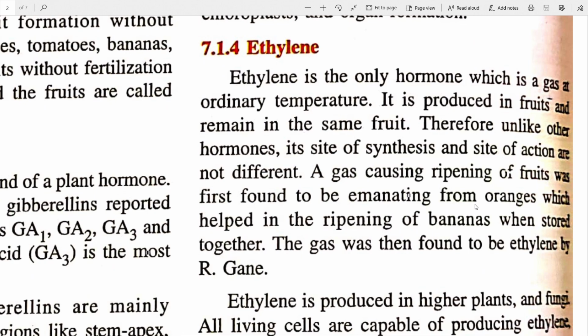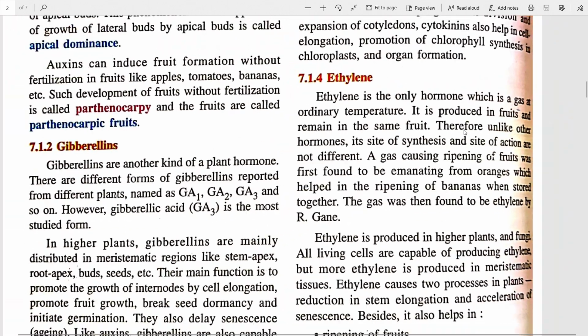Next, we can move on to ethylene. Ethylene is the only hormone which is a gas at ordinary temperature. So this is a gaseous hormone. It is produced in fruits and remains in the same fruit. Therefore, unlike the other hormones, its site of synthesis and site of action are not different.